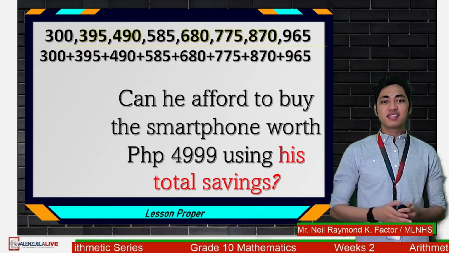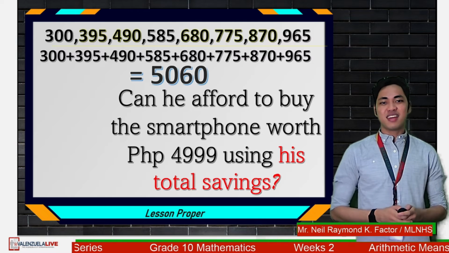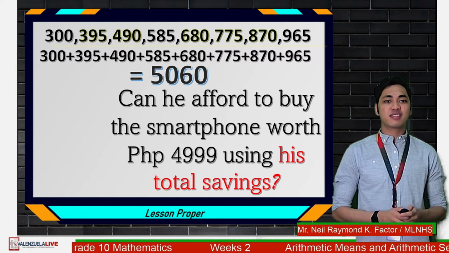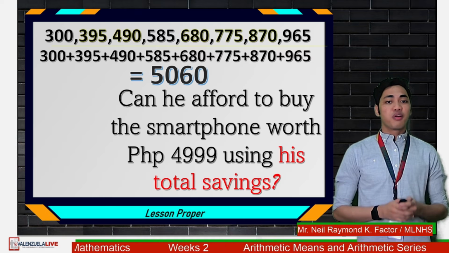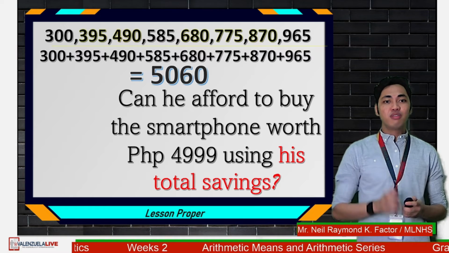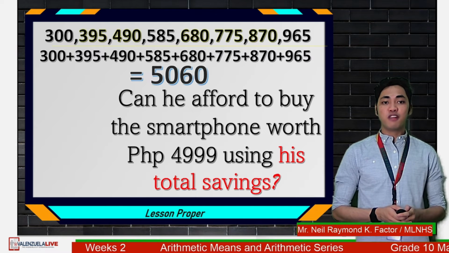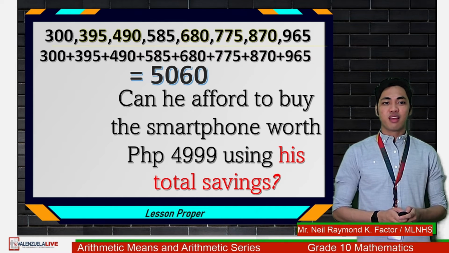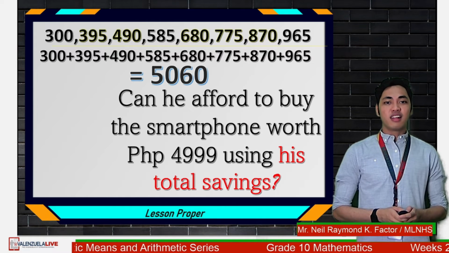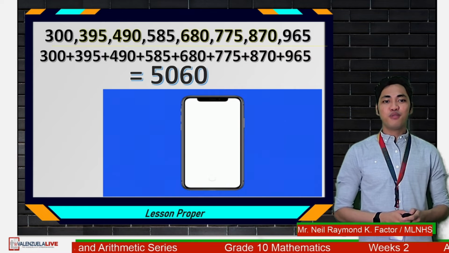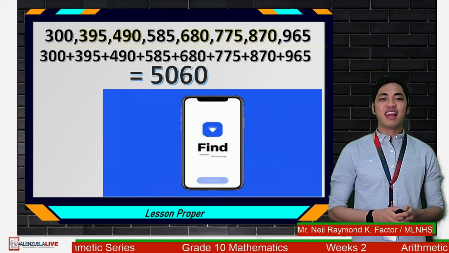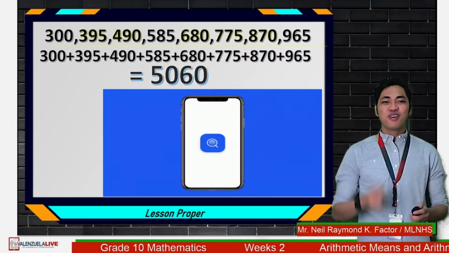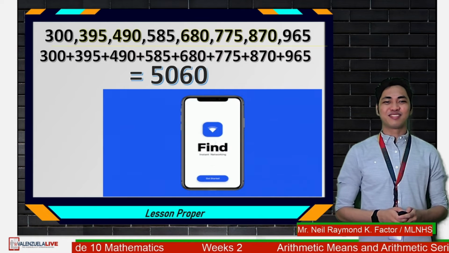The sum is 5,060. He is able to save 5,060 pesos. Remember that the amount that he needs to buy the smartphone is 4,999 pesos. Therefore, John can buy the smartphone and be able to attend online classes. So if you chose the heart reaction earlier, you are correct.